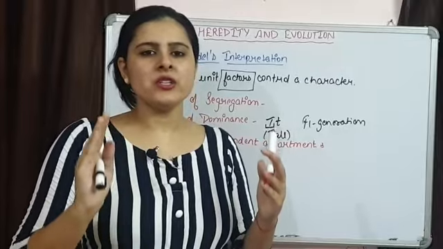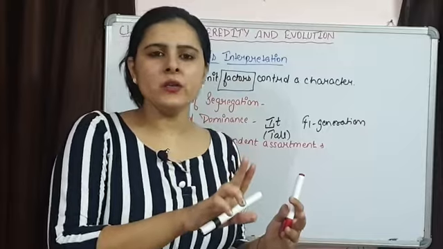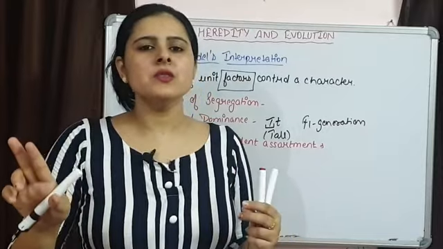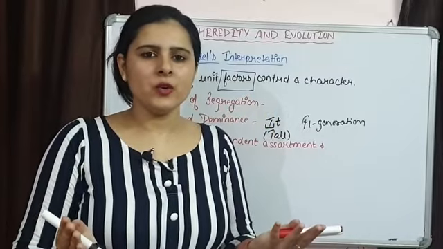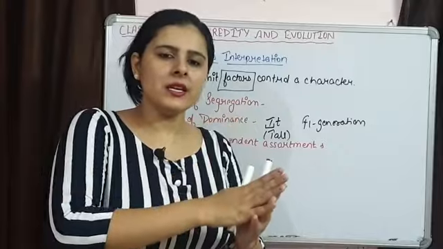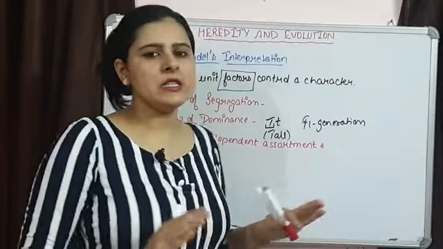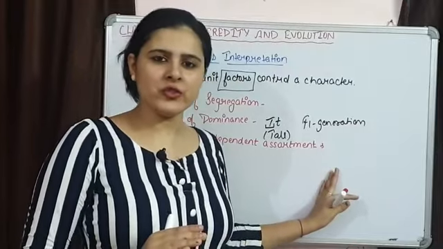New combinations तभी possible हैं when round is not associated with yellow और wrinkled is not associated with green. दोनों independently inherit होंगे, एक दूसरे के साथ attach नहीं रहेंगे, linked नहीं रहेंगे, तो ही recombinants possible हैं. And Mendel found recombinants in F2 generation.